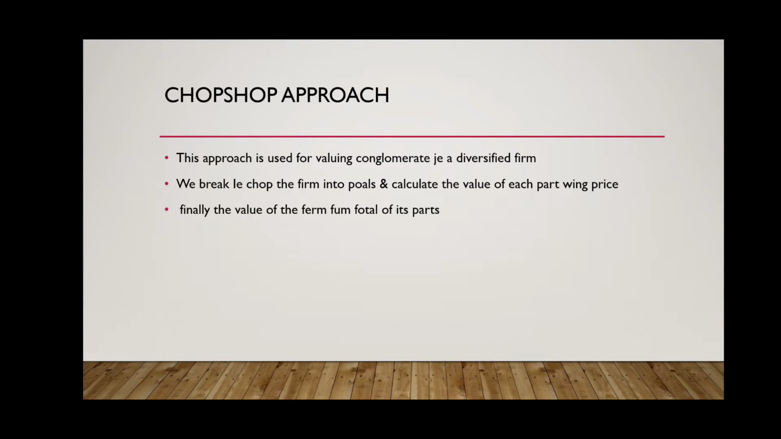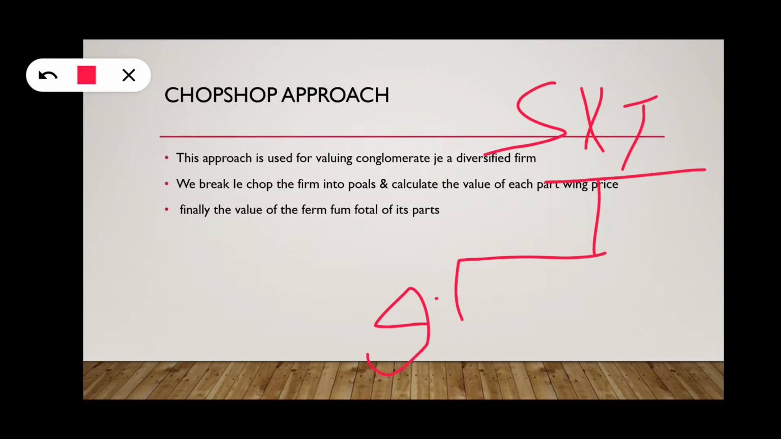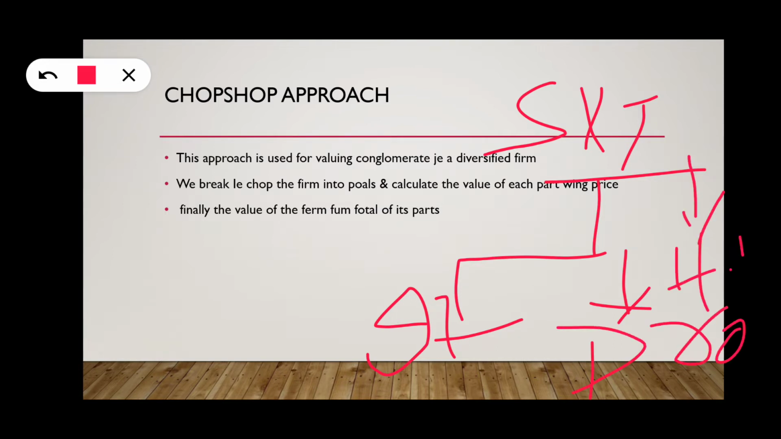Now, what is the chop shop approach? Chop shop approach is also similar to pure play forms. But what is the difference? For example, you are in the business. Your name is SVT Limited. Okay, you are in the business of IT. You are in the business of drones, that is different manufacturing. You are in the business of household things like soaps, shampoos, like this. Okay, now which competitor do we have to select?